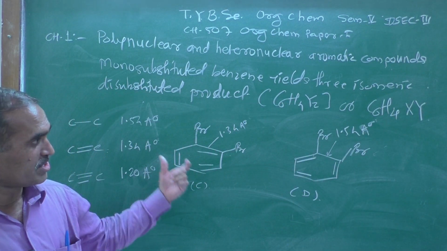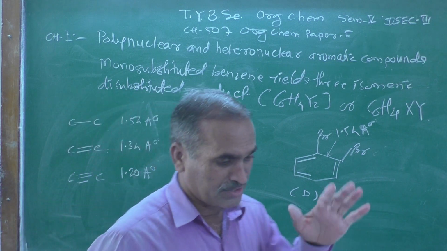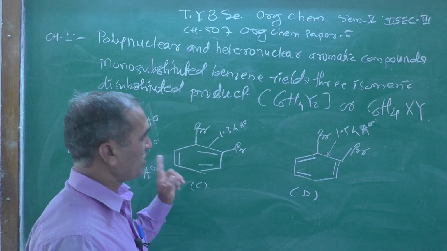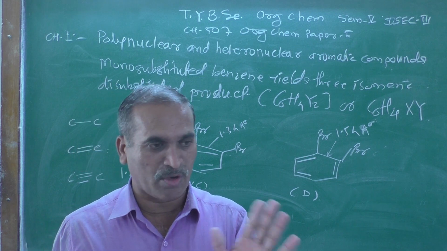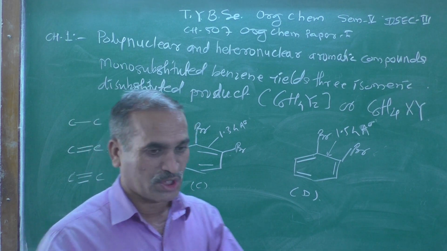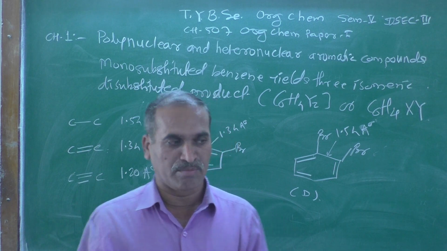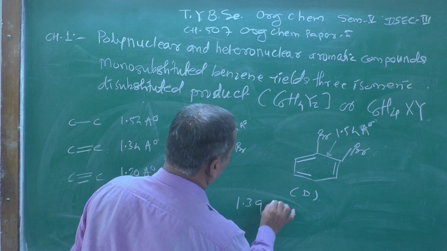On the basis of bond length, X-ray diffraction study says that the bond length in benzene, even though it is either a single bond or a double bond, we cannot differentiate. All the bond lengths in benzene are found to be 1.39 angstrom.